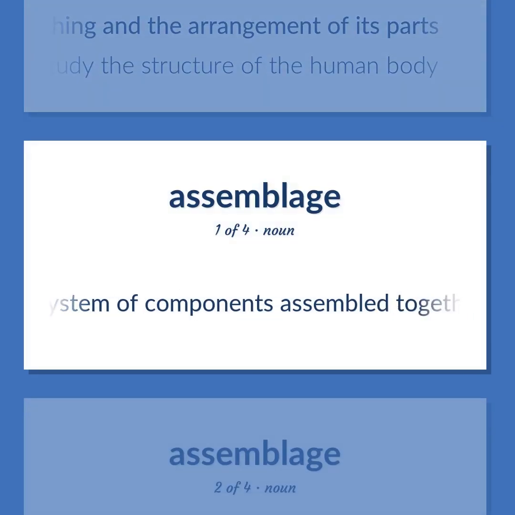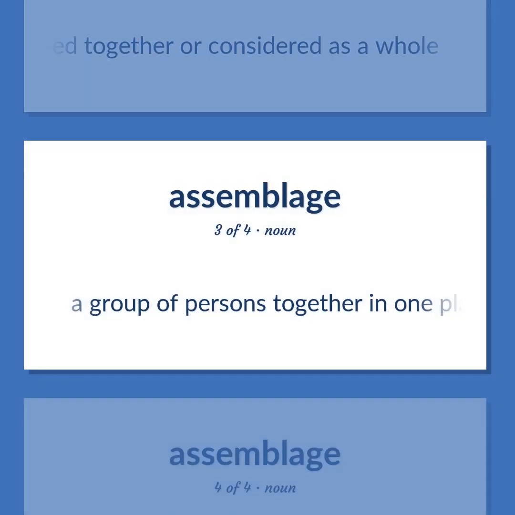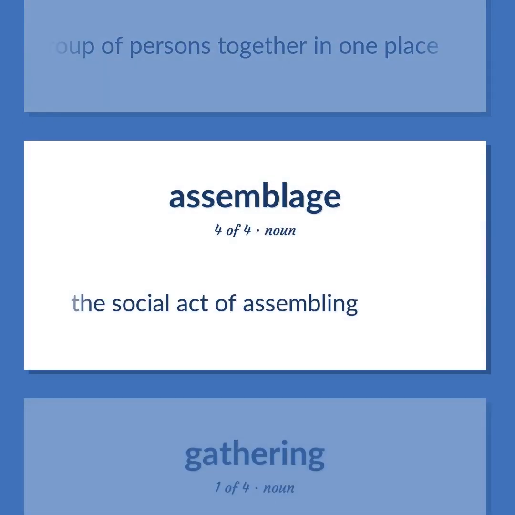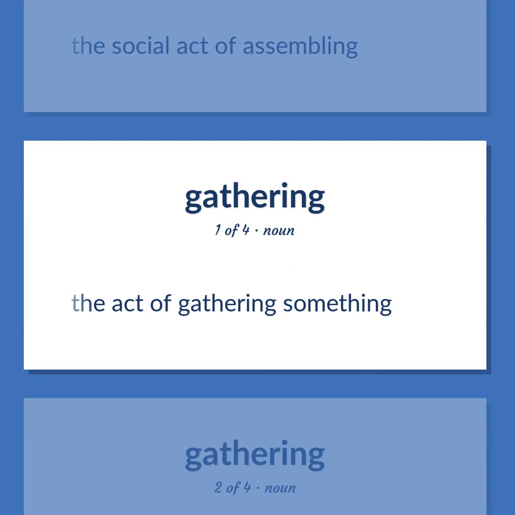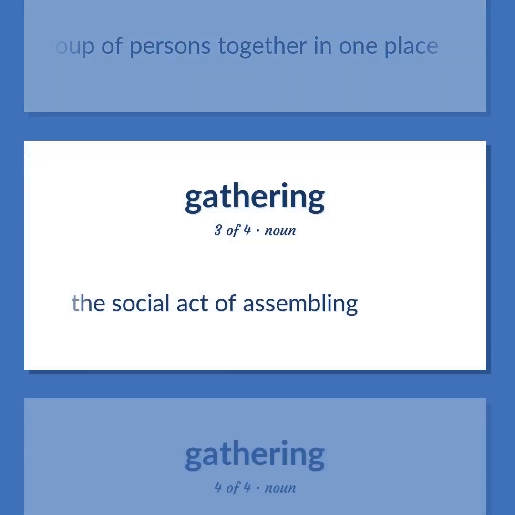A system of components assembled together for a particular purpose. Several things grouped together are considered as a whole. A group of persons together in one place. The social act of assembling. The act of gathering something. A group of persons together in one place. The social act of assembling.